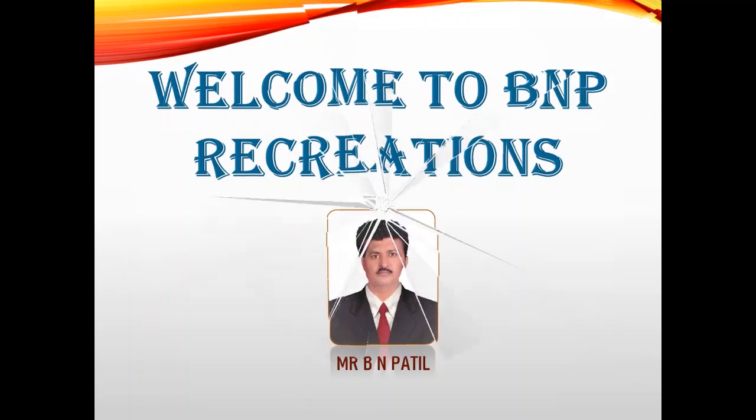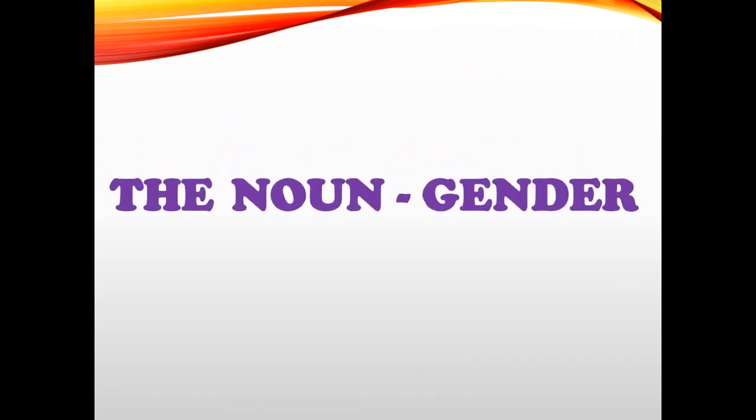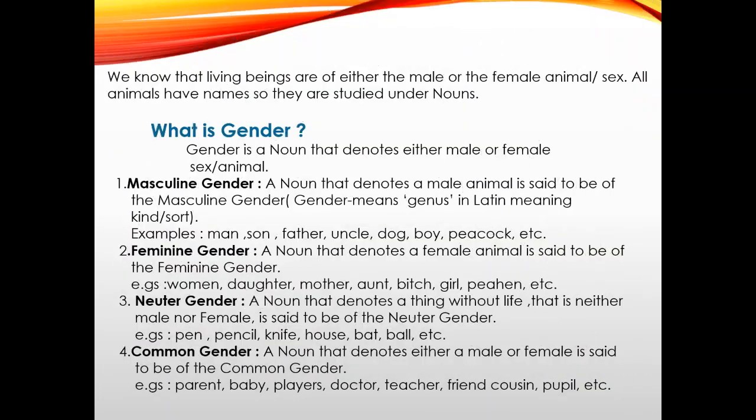Let us start the video about the noun, the gender. The gender, very well. We know that living beings are of either the male or the female sex. All animals have names, so they are studied under nouns. Let us see the question, what is gender? Gender is a noun that denotes either male or female animal.